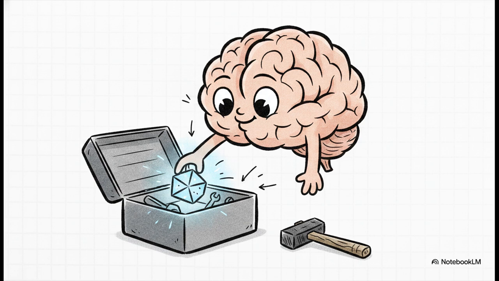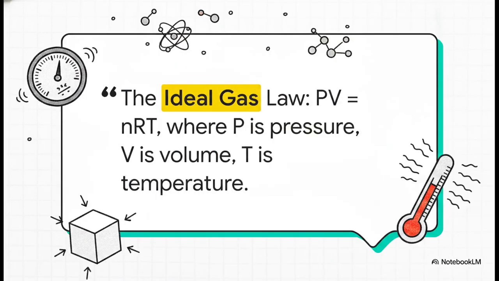Notice how we aren't actually asking for the final answer yet. We are forcing the AI to hit pause and basically fetch the right tool from its cognitive toolkit before it starts hammering away. And look at how the AI responds to that abstraction prompt. It outputs exactly what we need. It gives us the ideal gas law, PV equals ZRT, and then correctly defines all the variables. It successfully retrieves the exact foundational formula it needs.